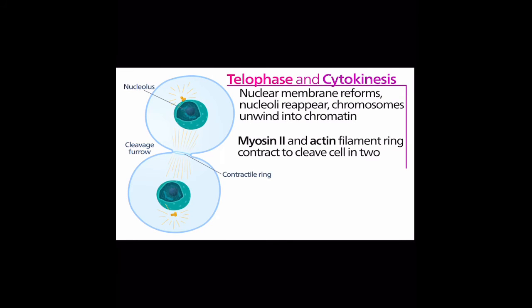After anaphase is telophase. Telophase is the final phase of cell division between anaphase and interphase, in which the chromatids or chromosomes move to opposite ends of the cell and 2 nuclei are formed.